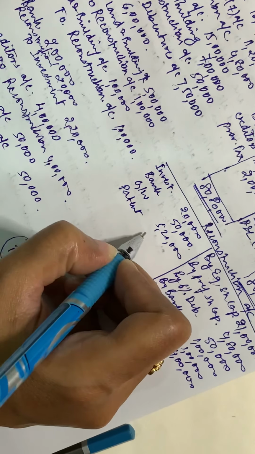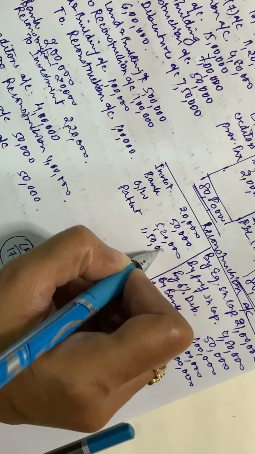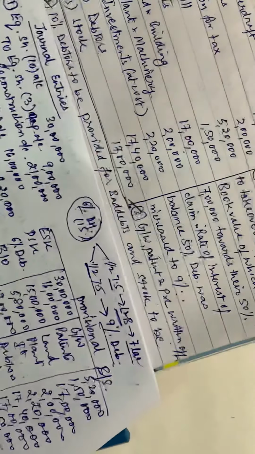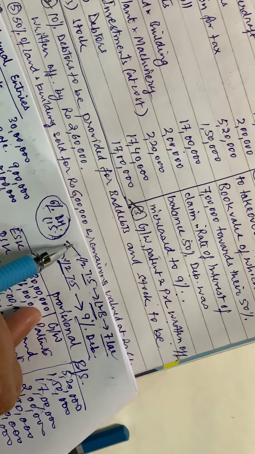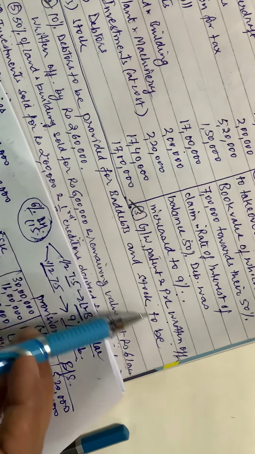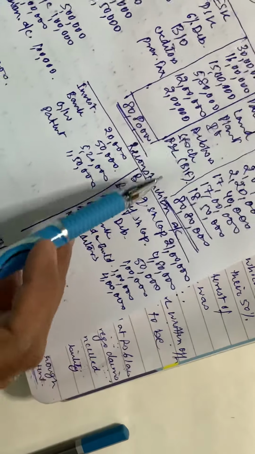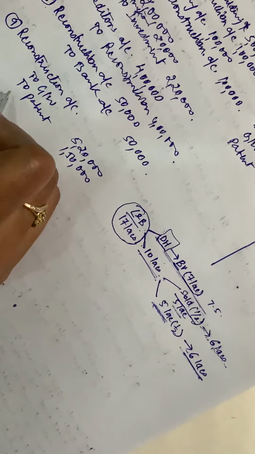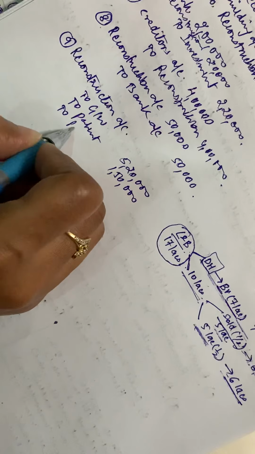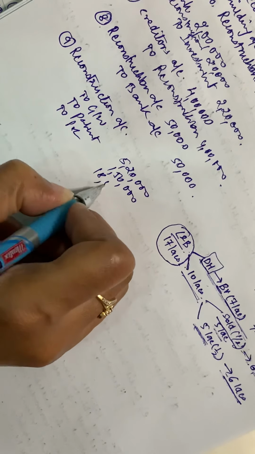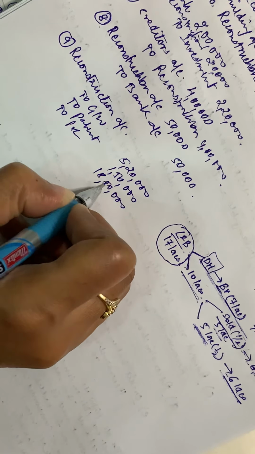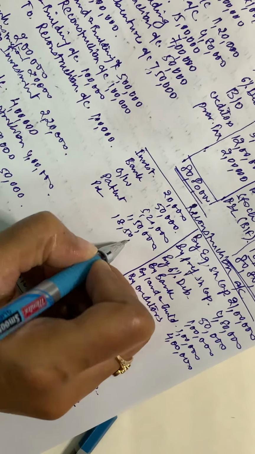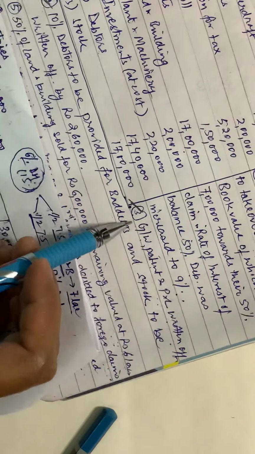You will also post this in the reconstruction account. Then you have P&L. The debit balance was 18,50,000. So my third point is done.